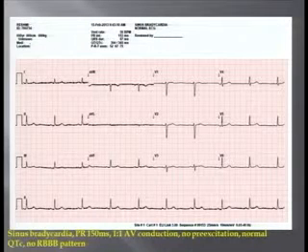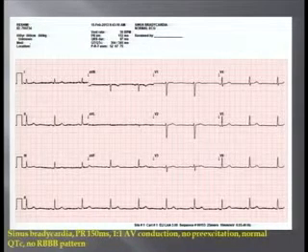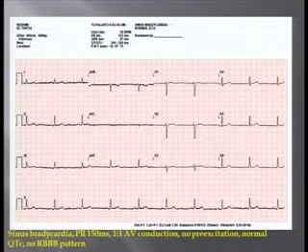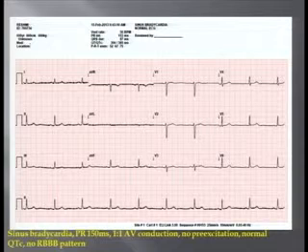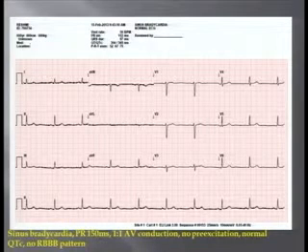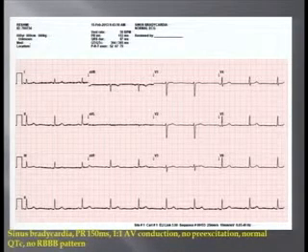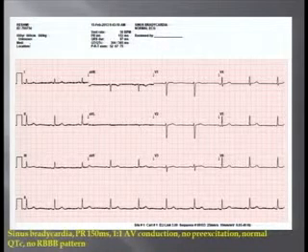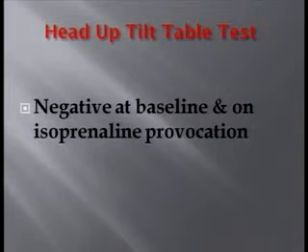She underwent an exercise stress test: excellent effort tolerance, 82% target heart rate achieved, normal chronotropic competence of the sinus node, 1:1 AV conduction throughout the exercise, and negative for ischemia and exercise-triggered arrhythmia. So the TMT test also did not reveal any information. We did a head-up tilt test, which was negative at baseline and on isoprenaline. So most of the investigations are normal.